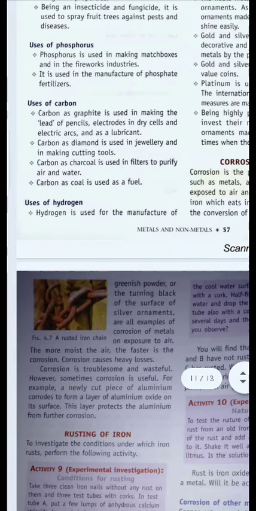Now, use of carbon. Carbon as graphite is used in pencil leads. Pencil leads which you use to write are made up of graphite. Apart from that, carbon in the form of graphite can be used for lubrication purpose also. It is a lubricating agent. Carbon as diamond is used in jewelry. Carbon as charcoal is used in water filters that we use nowadays. Carbon as coal is used as a fuel.